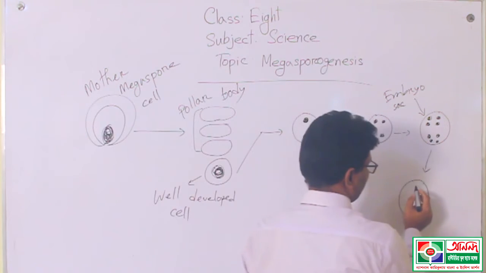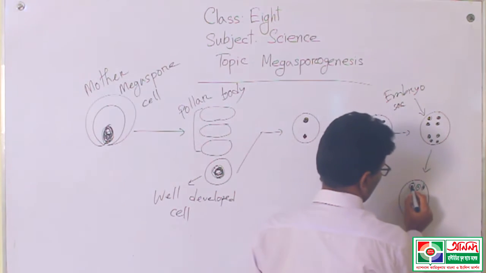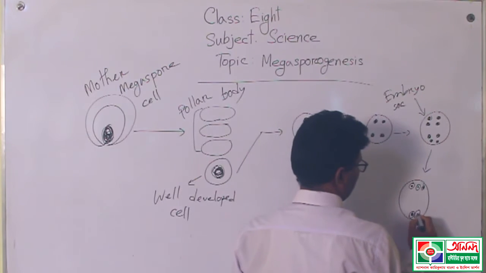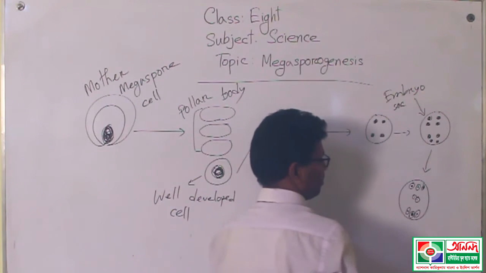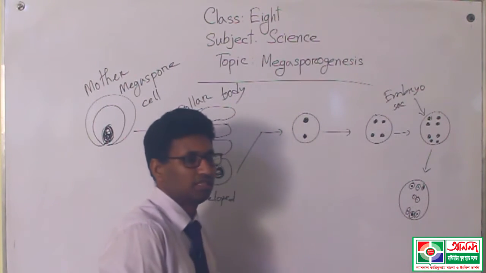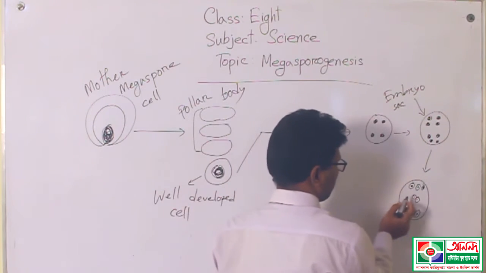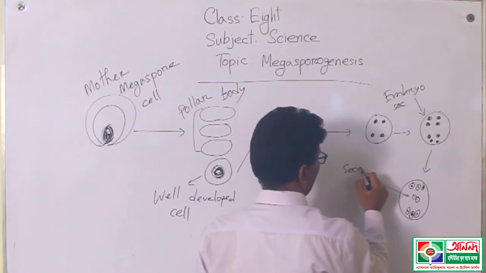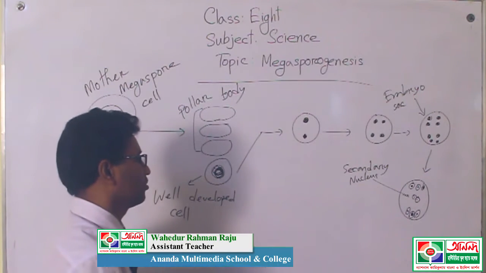So 3 cells stay at one pole, 3 cells stay at the other, and from both poles 2 cells come to the middle of the embryo sac. These are called the secondary nucleus.